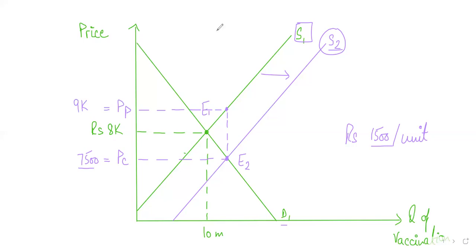Now, let's look at this one more time. You have to stay with me. Downward sloping was the demand, upward sloping is the supply, and where the two intersect is the original equilibrium.